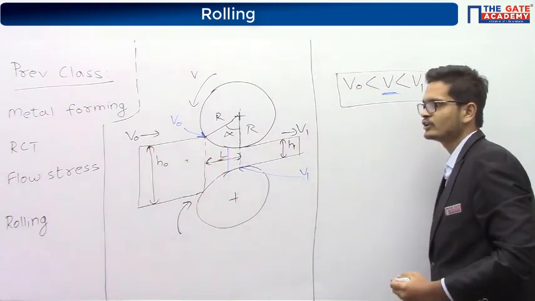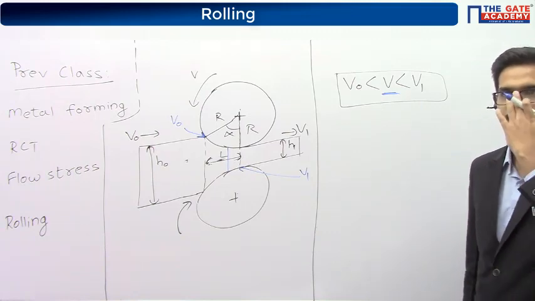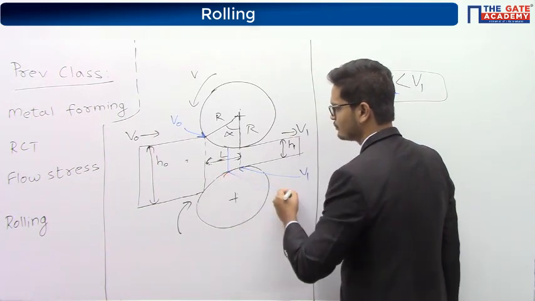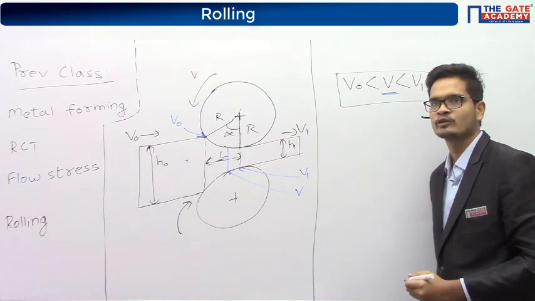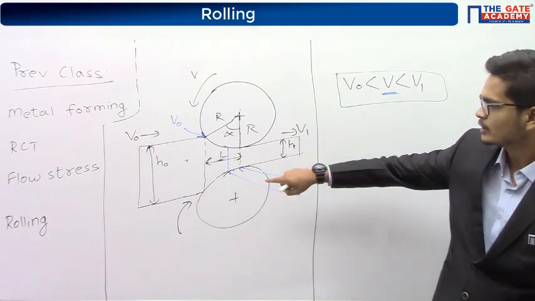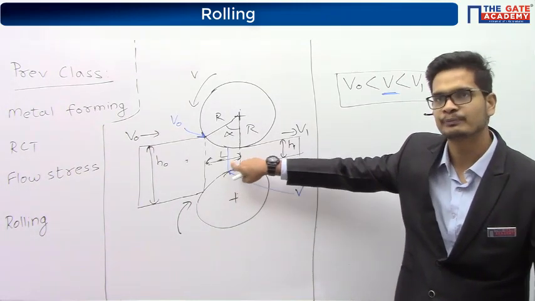Right? Any doubt about this? Okay. So I am proceeding now. So at this point, I am saying the component's velocity will be equal to v.